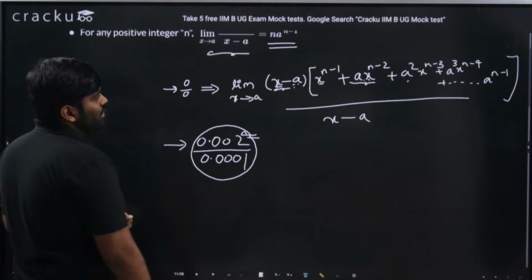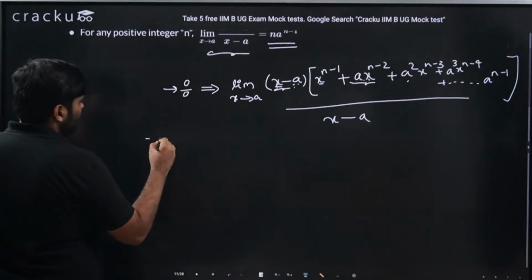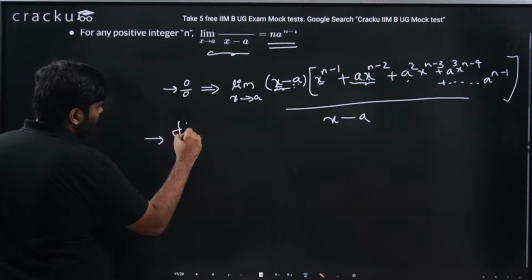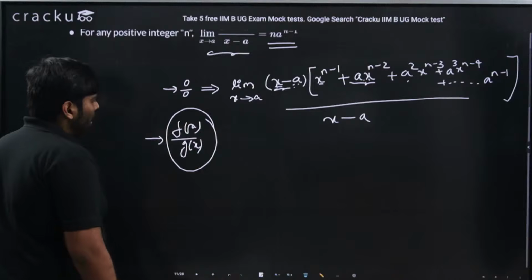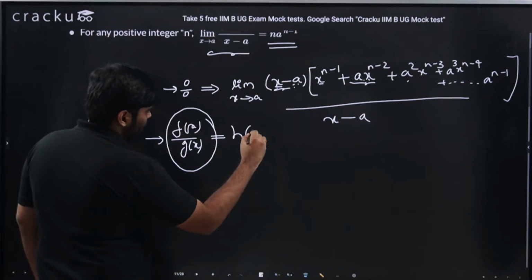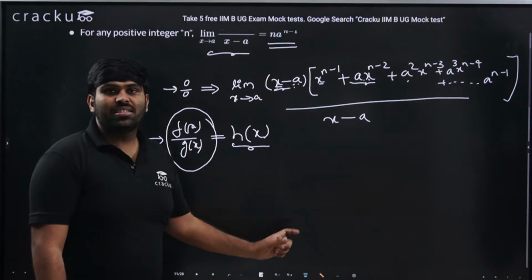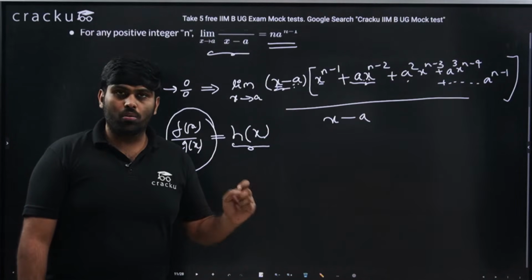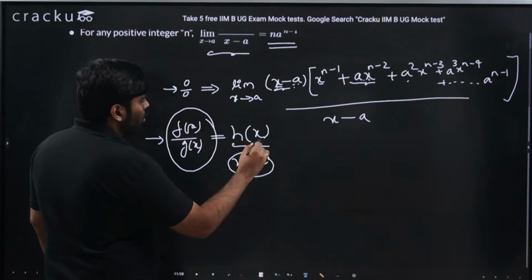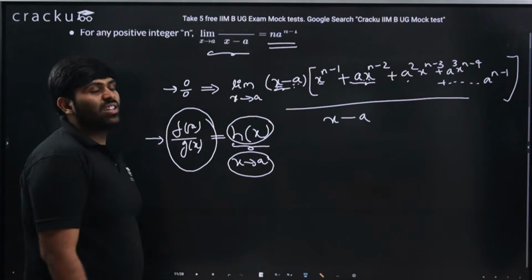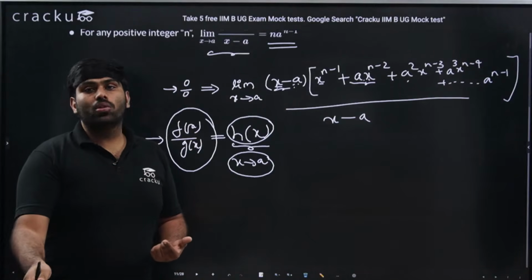And one more thing which you have to understand is, there are only two cases which can happen. If you take this particular function f of x by g of x as h of x, and that h of x is discontinuous at that particular point x equal to a, the point which we are talking about, x tending to a, then limit does not exist, because LHL will not be equal to RHL.